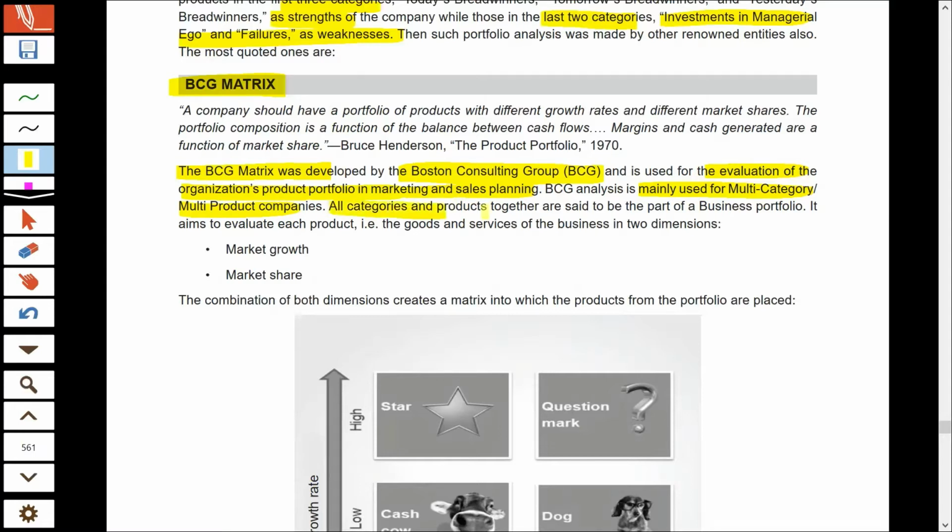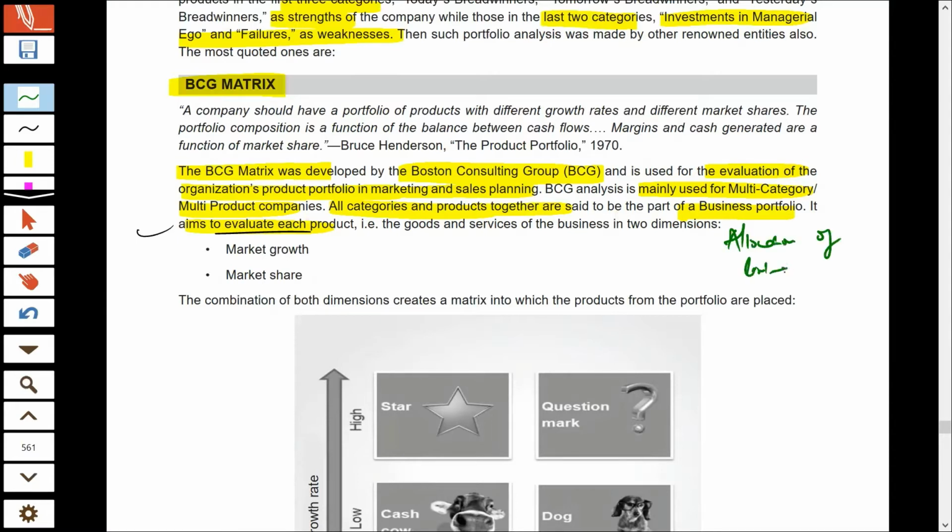According to BCG, all the categories of products that the company is offering at present in the market are part of its portfolio. And this tool, as I already told you, is important for evaluation of each and every product in your portfolio, on the basis of which you can take important decisions. I already told you the most important decision which you can take on the basis of analysis is allocation of your